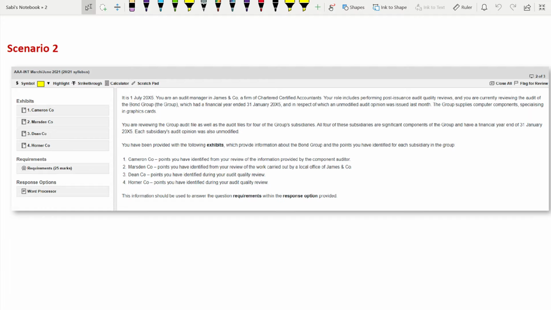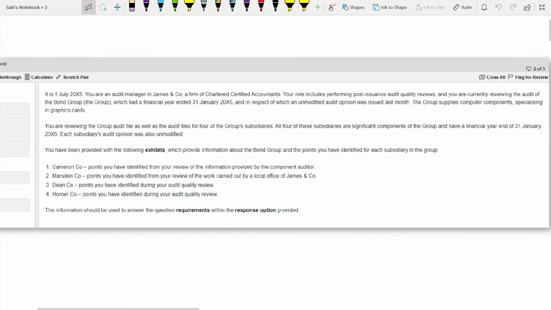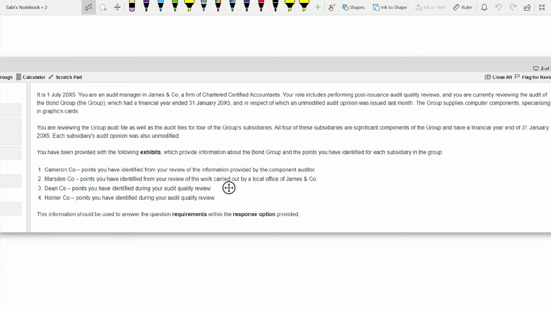Here we don't have the professional marks, and we don't have the format like a briefing note as we had for the 50 marks question. There we had to start with an introduction, then write the main body in paragraphs with subheadings, and finally write a conclusion. Section B, question 2, is not like that, so you're more free to write in your own way. But you still have to write in paragraphs, use subheadings, and make it clear which requirements you are answering for the examiner. So let us read the first 3 lines before we jump to the exhibits.